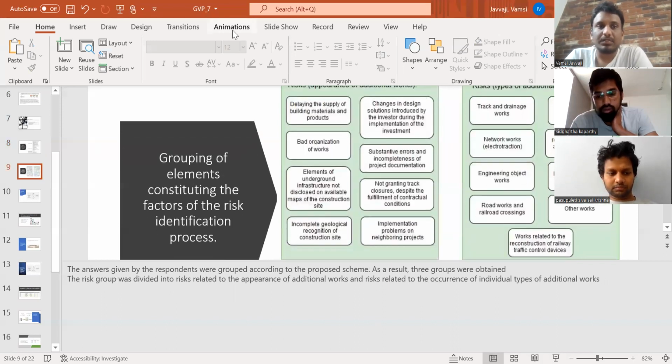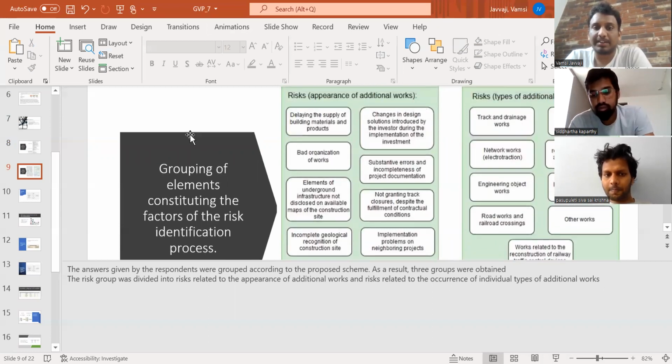Hi. Grouping of elements constituting the risk identification factors.